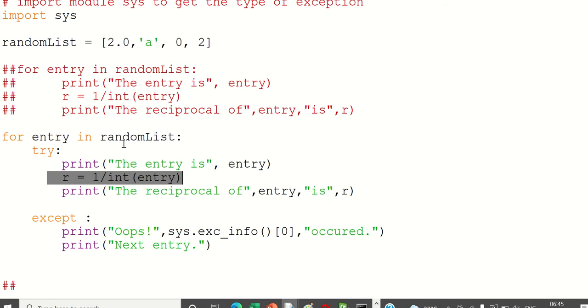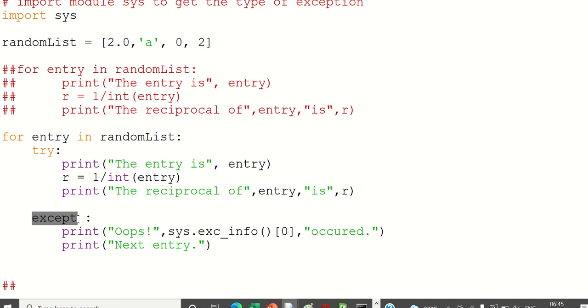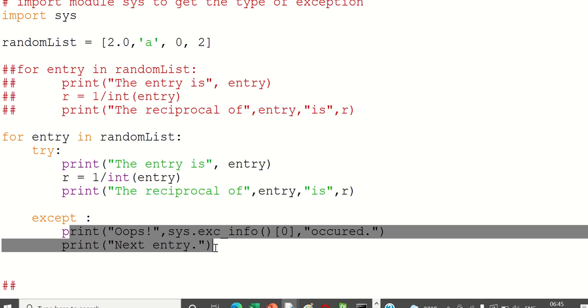So what is this code? Let us see. Here we are using try and except. So it will tell if any exception occurs in these 3 lines of code, I am going to catch this and do this action. That action can be anything. Here there are some print commands. You can also write some logical code, and you can solve the problem. So all those things you can do.